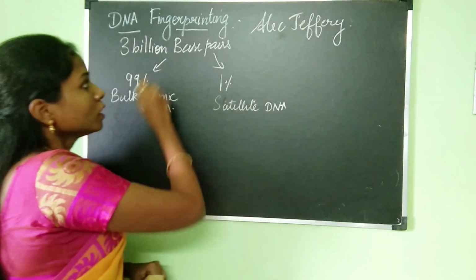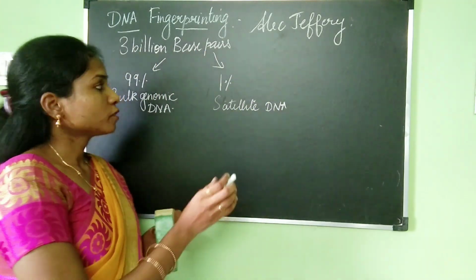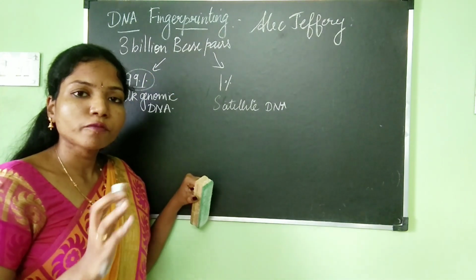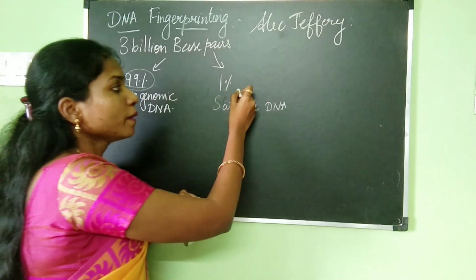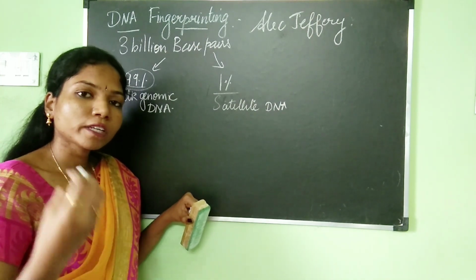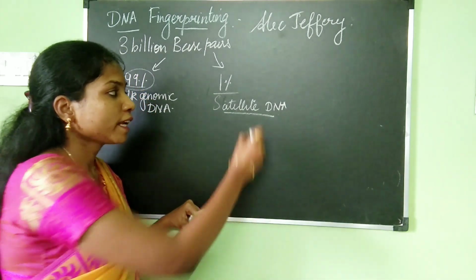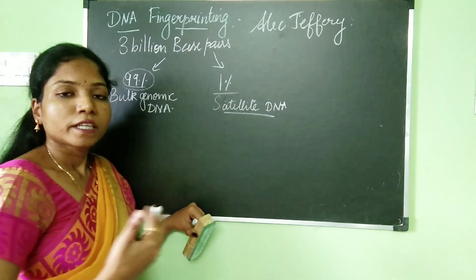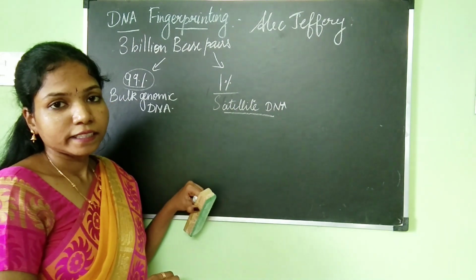So the human genome has 3 billion base pairs. In that, 99% of the DNA sequences are the same for all of us, and that is called the bulk genomic DNA, and the remaining 1% is going to be different for each and every one of us. That part of the DNA which is different for each of us is called the satellite DNA.